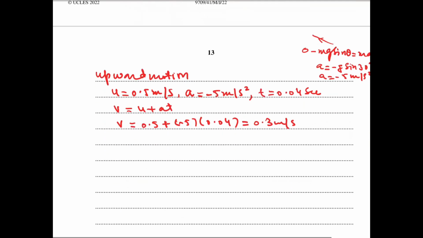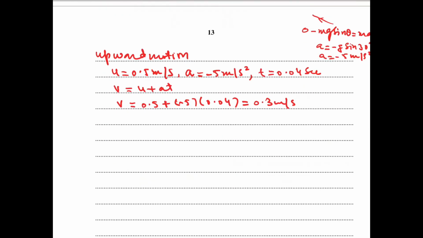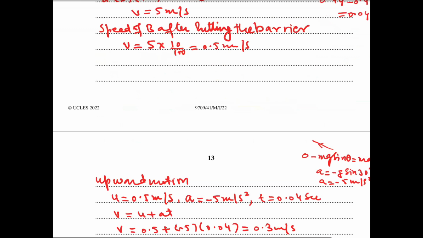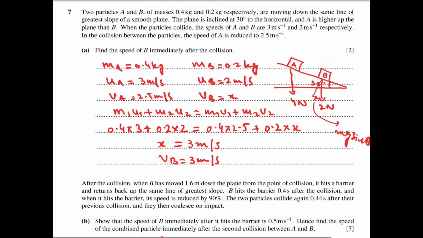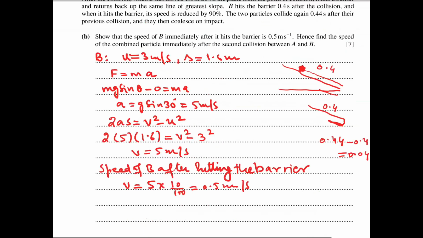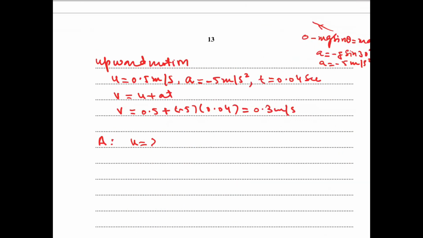Now we will consider the motion of particle A. The initial velocity of the particle after the collision is 2.5 meters per second.